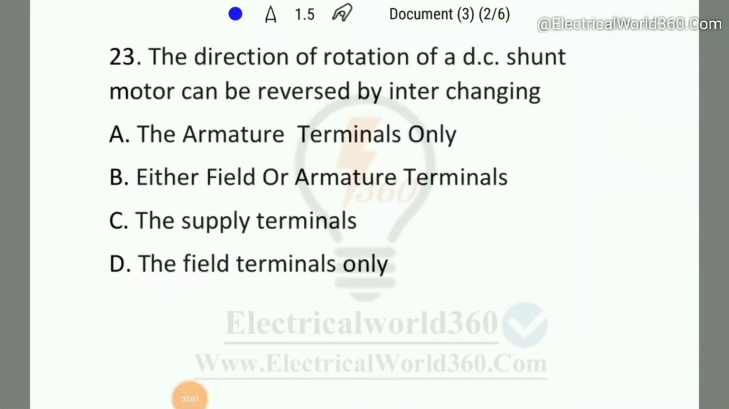Here you can see question number 23. The direction of rotation of a DC shunt motor can be reversed by interchanging the armature terminals only, either field or armature terminals, the supply terminals, or the field terminals only. As we know, the direction of rotation of a DC shunt motor can be reversed by interchanging either the armature terminals or the field terminals. So here option B is the right answer.